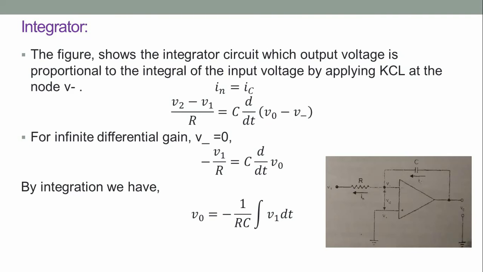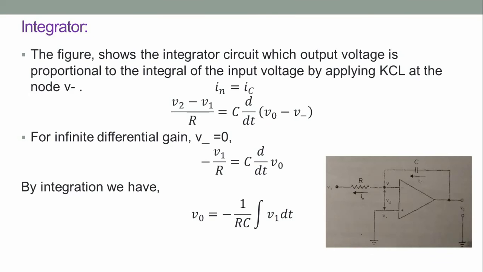Op-amp as the integrator. The figure shows the integrator circuit, in which the output voltage is proportional to the integral of the input voltage. The capacitor is connected in the feedback circuit, and the non-inverting terminal is connected to ground. By identifying the voltage developed at the node V dash and applying KCL, the equations can be represented as I in equal to I C. We can write (V1 minus V dash) by R equal to C d by dt (V dash minus V naught).